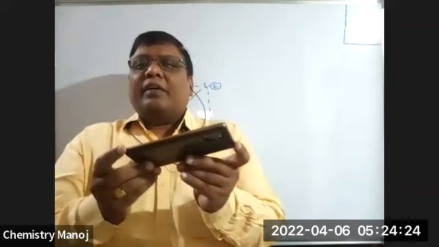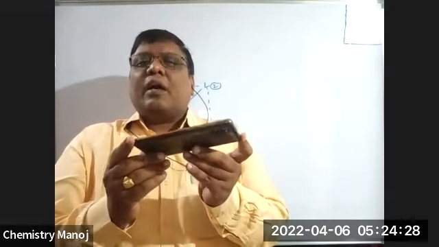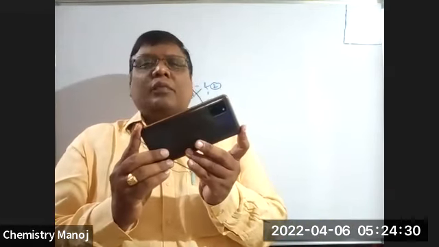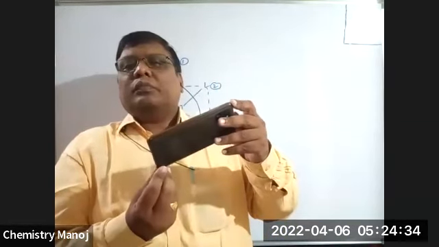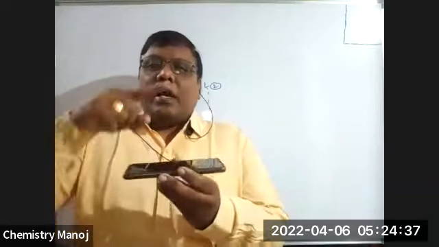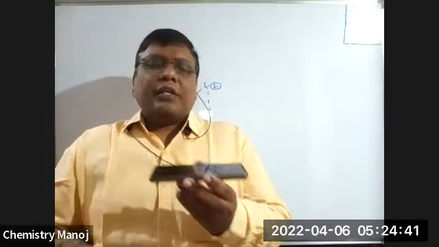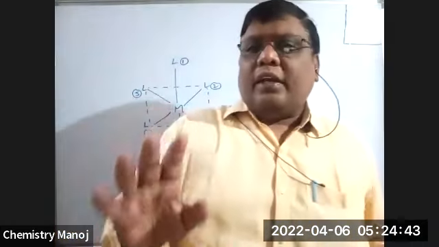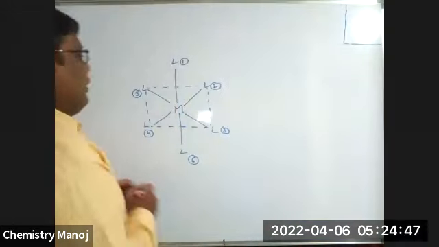Now identify these 2. Trans. Same side or opposite side? Opposite side. Trans. These 2 are opposite, above and below. That means in octahedral, what are cis positions? What are trans positions? Let us assume, my dear.